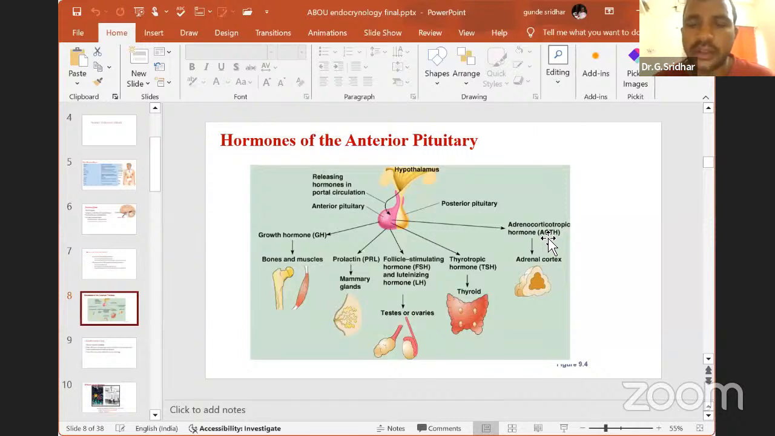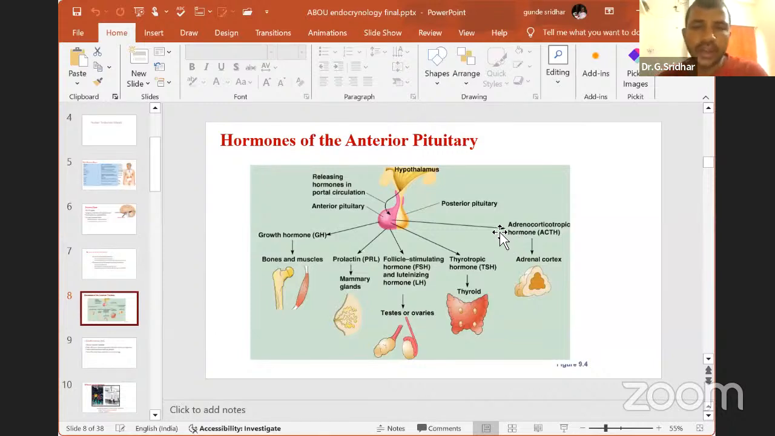Then the last tropic hormone from the anterior pituitary is ACTH, adrenocorticotropic hormone. Generally, it will activate the cortex region of the adrenal gland. The adrenal gland has two regions: the outer pale colored region, the cortex, and the inner dark colored region, the medulla. This cortex is stimulated to release different types of corticosteroids from the adrenal cortex. The hormone responsible is ACTH.